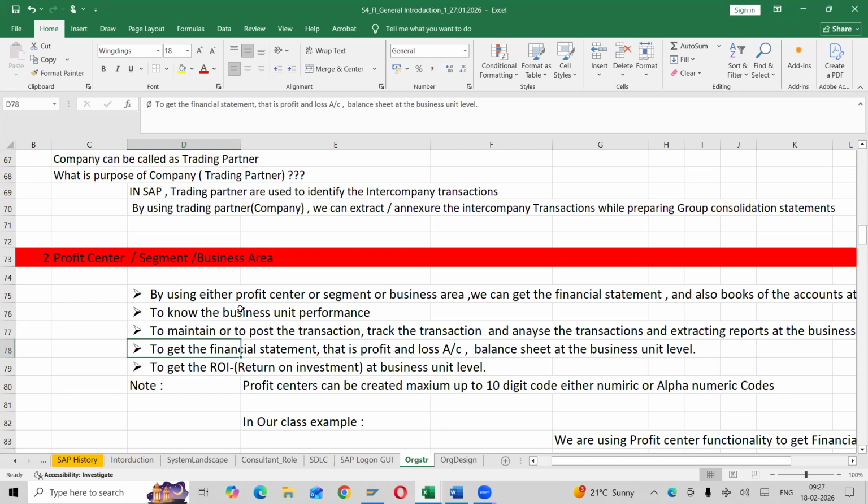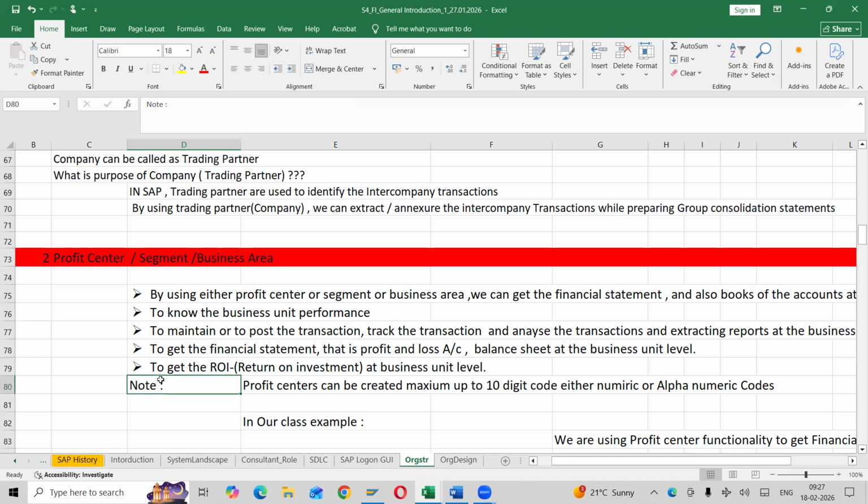Next one. To get the financial statement, the profit and loss account and balance sheet can be generated at business unit level. Here I'm calling it a business unit. That could be product, that could be area. Okay. So next one, to get the return of investments, to check whether we are getting a return on investments or not. Okay. Next one.